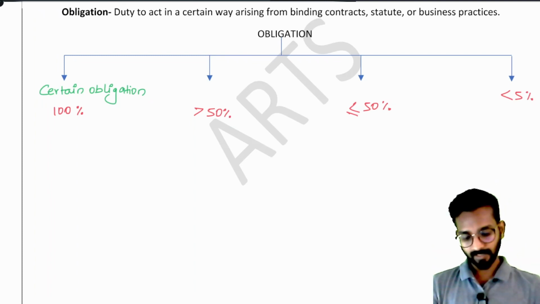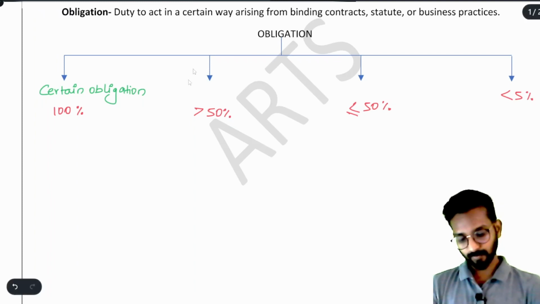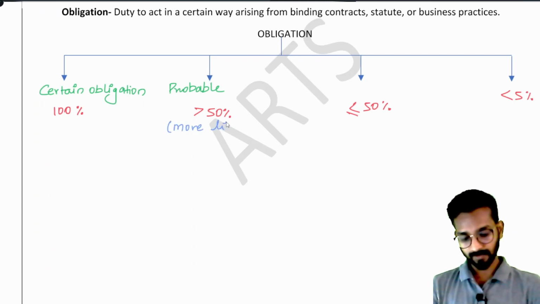After that, we are saying more than 50%. More than 50% means it is a probable obligation. Probable means more likely than not. These are the wordings they use, more likely than not.